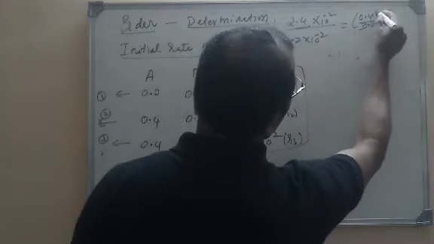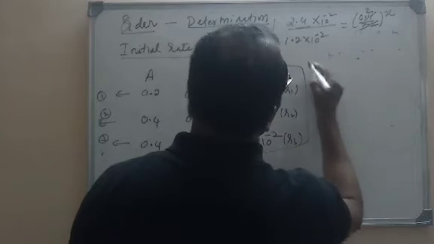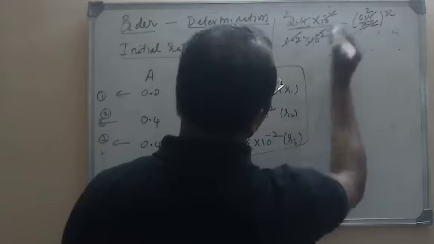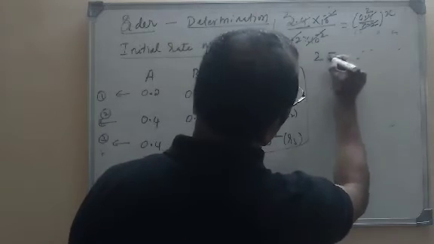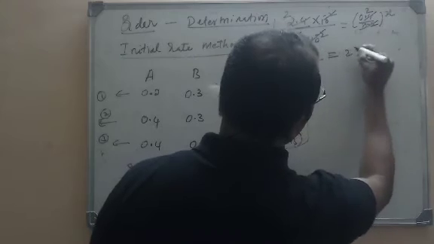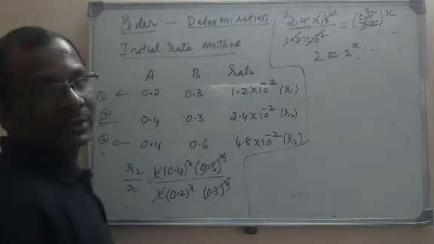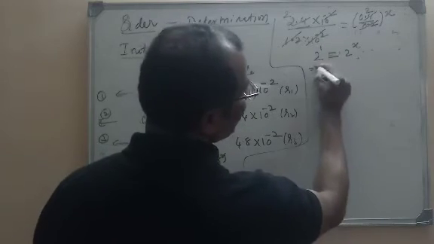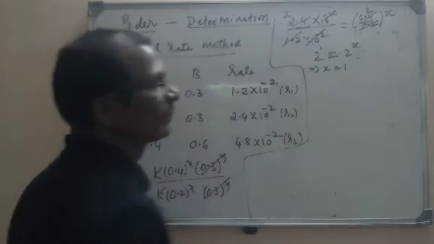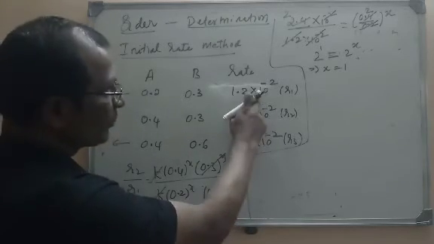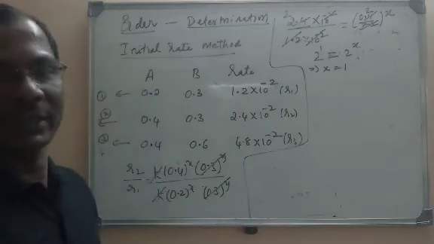Here also 1.2 and 1.2 cancel, and 10^-2 goes here. So what is left here? 2 is left on the left hand side. What is left here? 2^x is left here. So now the bases are equal, so the exponents are also equal. That means x is equal to 1. So we have found the value of x by dividing equation 2 by 1.